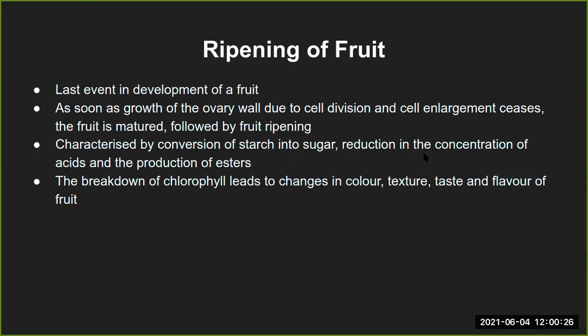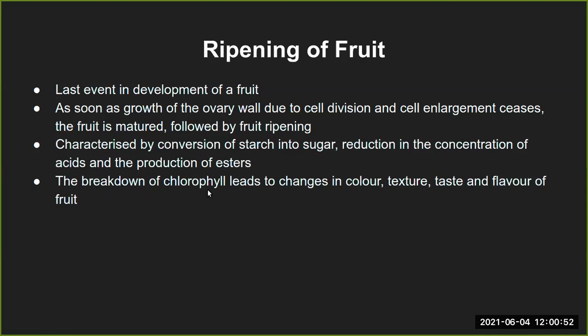So the concentration of the acids will get reduced, the starch will convert into sugar, and there is production of esters. Whatever these acids are there, they will get converted into esters, and esters are relatively the non-sour part of the fruit. And that is just what is happening with respect to the chemical part.